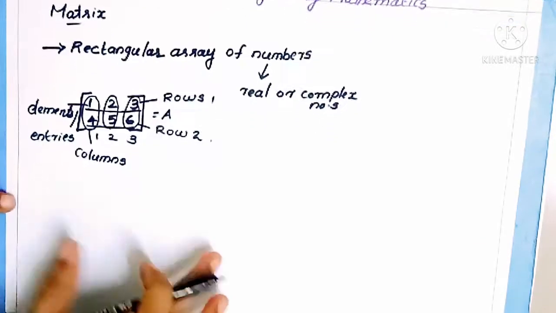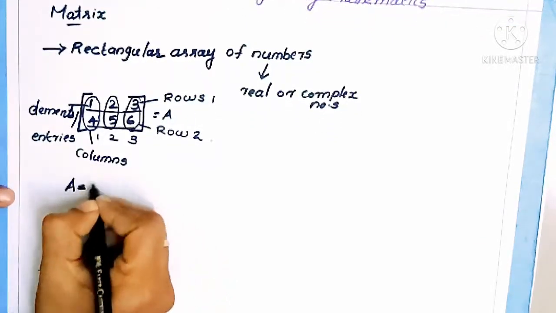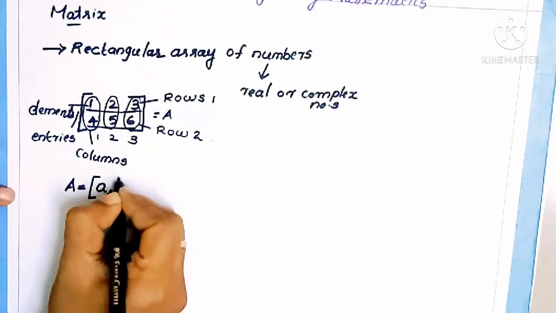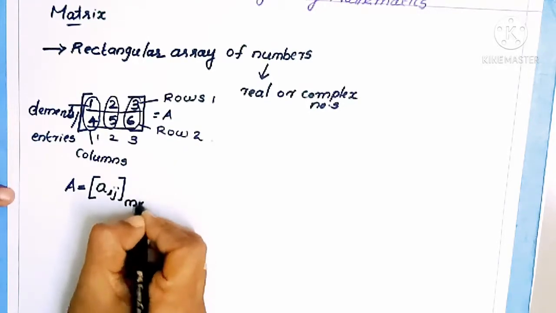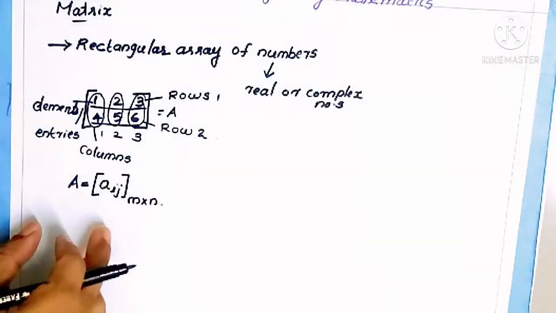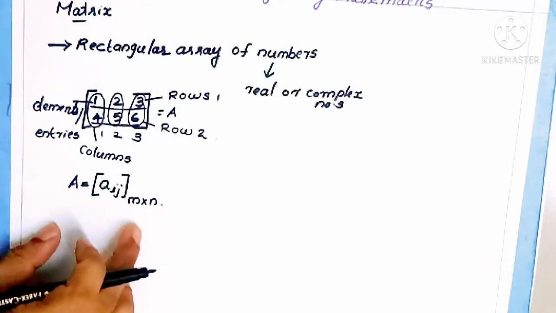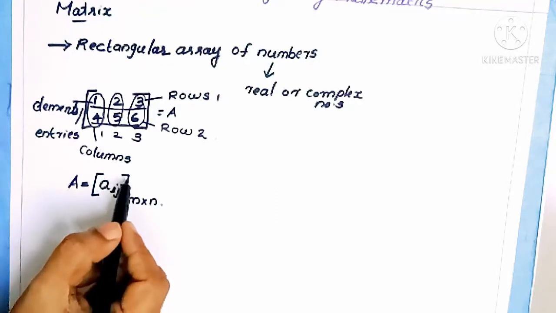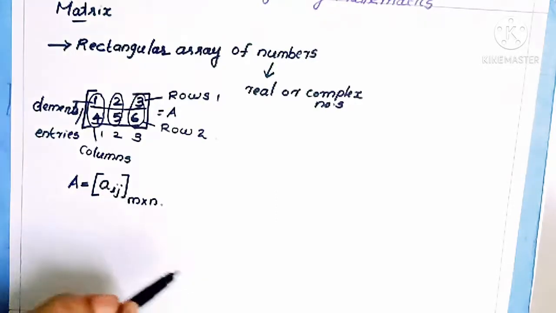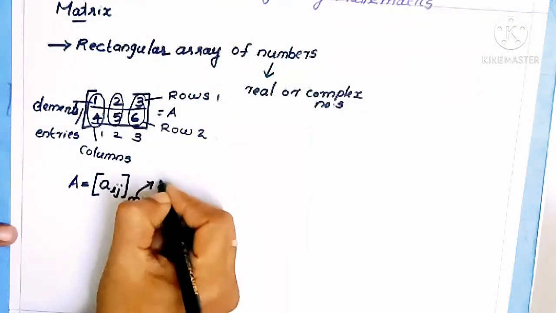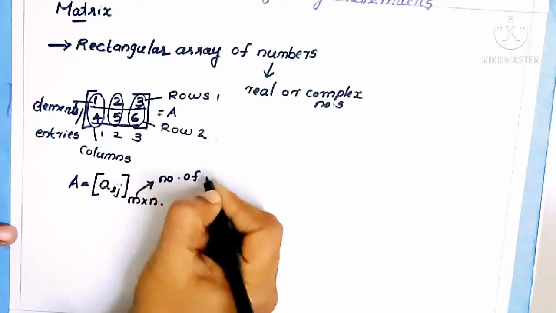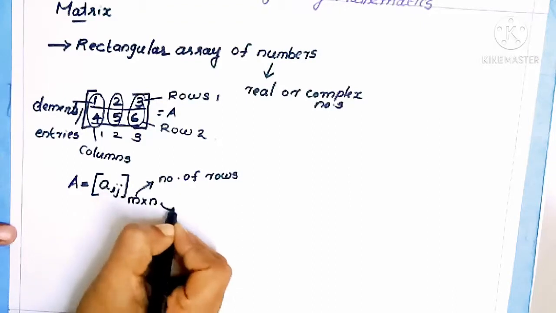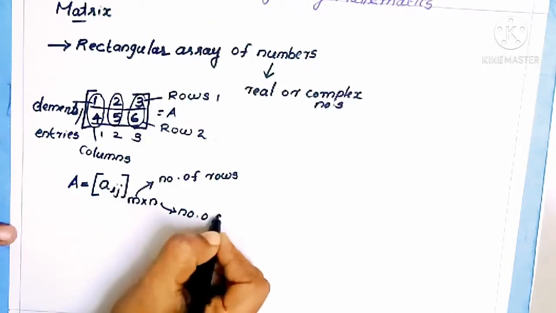Generally a matrix is denoted by A is equal to square bracket a_ij bracket close, m cross n. This is the general representation of a matrix. Here m indicates the number of rows present in a matrix, and n indicates the number of columns present in a matrix.